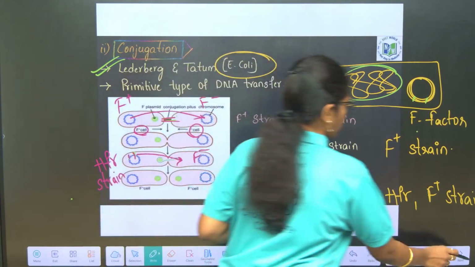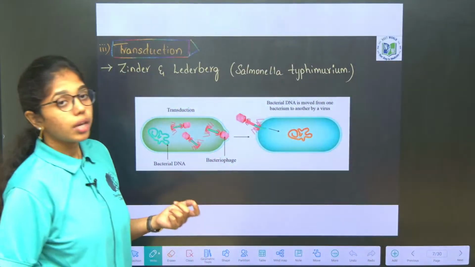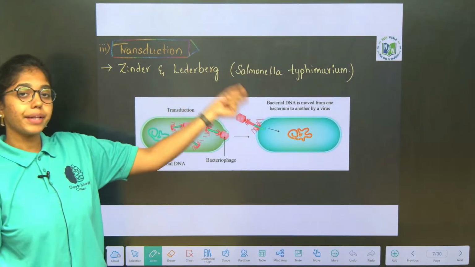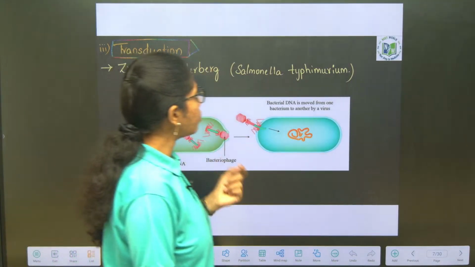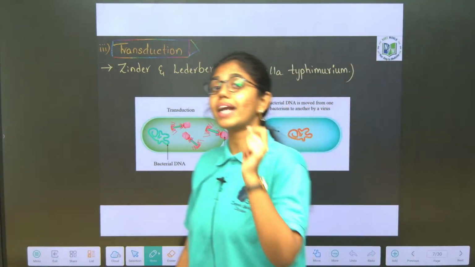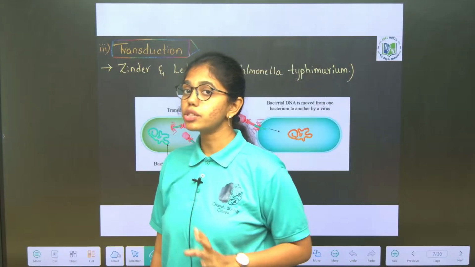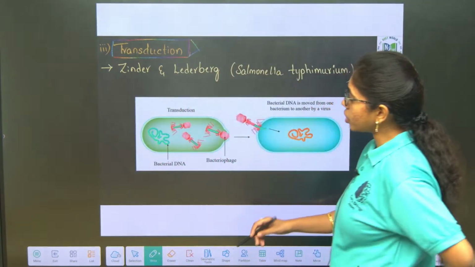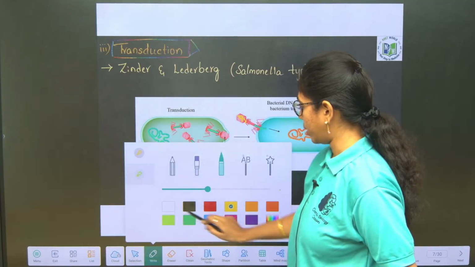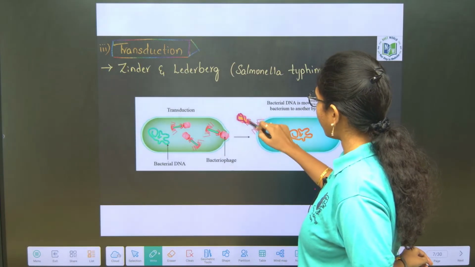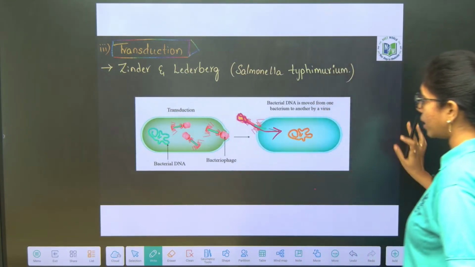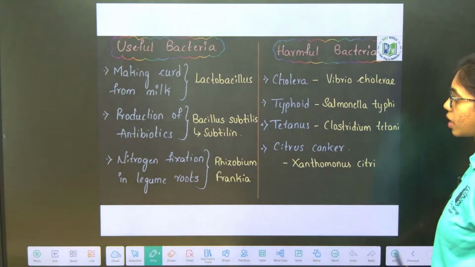Next, transduction. Transduction was discovered by the scientists Zinder and Lederberg, and the model organism here is Salmonella typhimurium. If the transfer of genetic material is from a bacteriophage to bacteria, then it is called transduction, identified in Salmonella typhimurium.